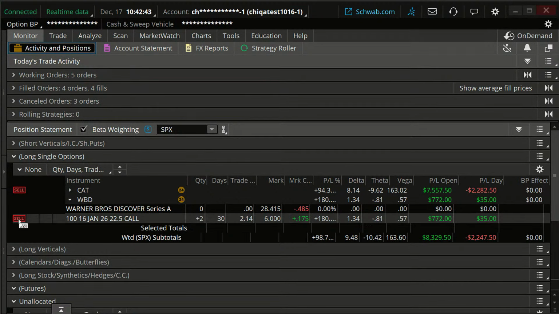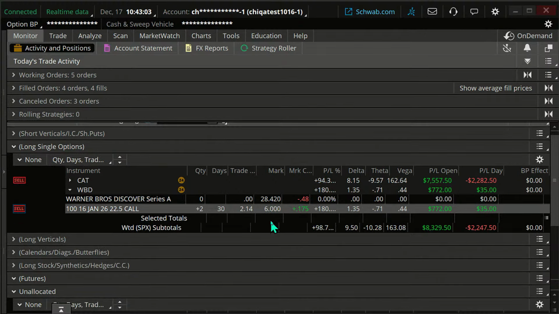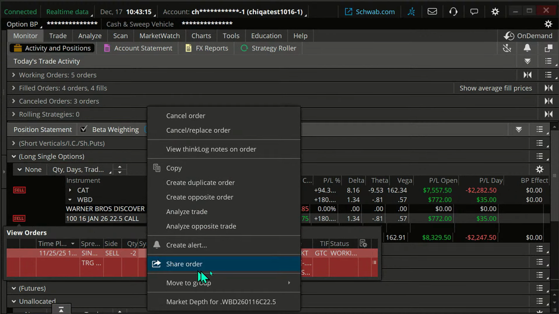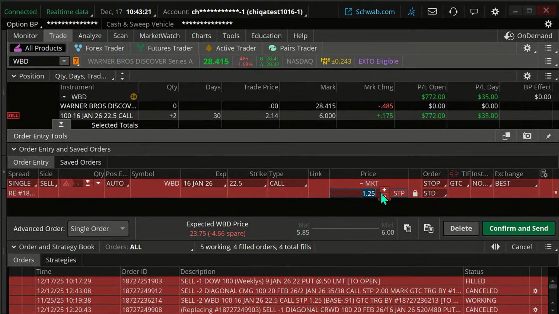I could also look at our stop, which is at 125, which made sense when the trade was 214 when we got in it. Well, now it's $6. We can move this up significantly here. I am going to move this up significantly. I'm going to move this up above $4 here. Okay. So I'm going to right click on this. I'm going to cancel and replace this order. I'm going to move this stop up. I'll go to 425.